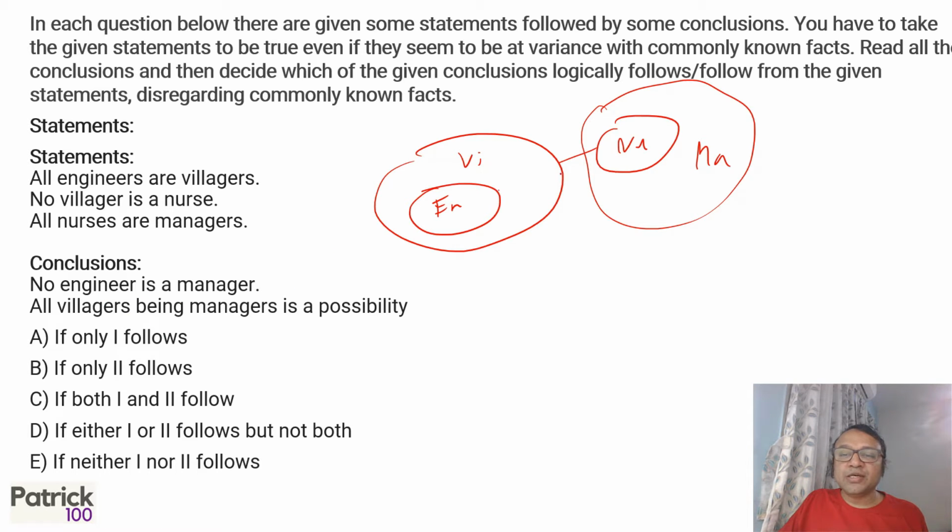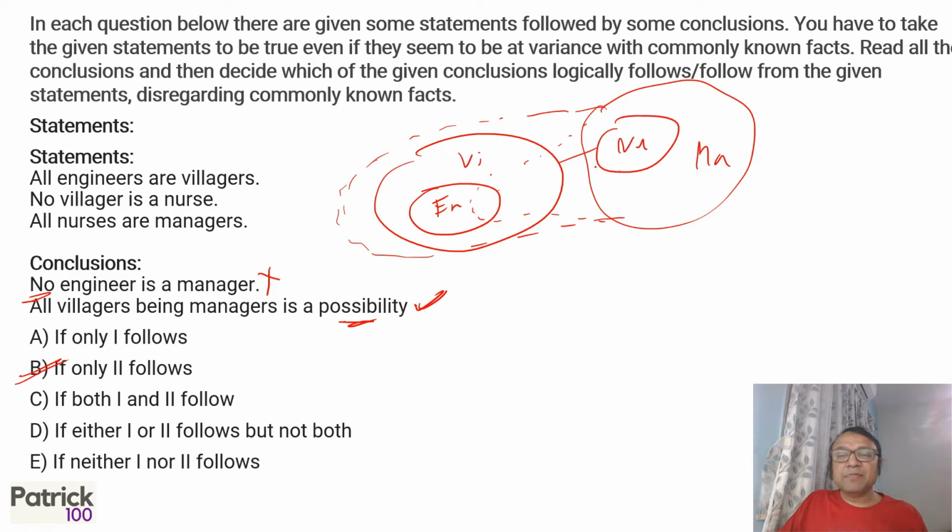So if you look at it, engineer is here, manager is here, you can make out that engineers can be managers. So the first is false. All villages being managers is a possibility. So you can make out that I can redraw. Whenever there's a no or a maybe possibility, you can always redraw. Redraw and check whether it's possible. So it's possible. You can make out that all villages can be managers. The second is possible. So only two follows, right? So all villages can be managers, right?